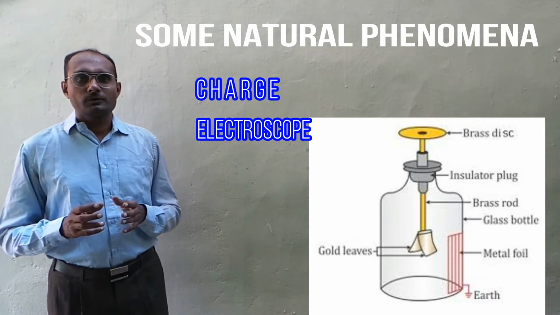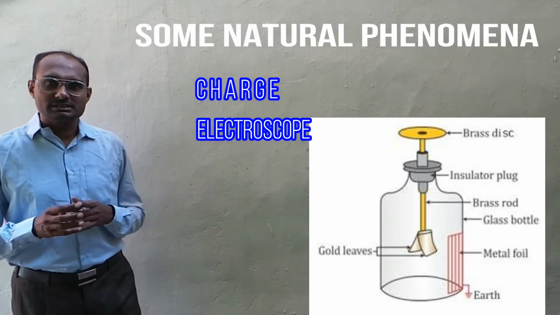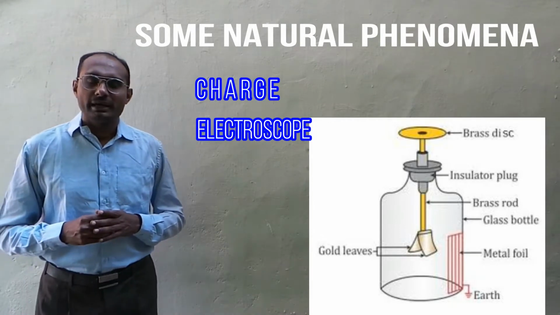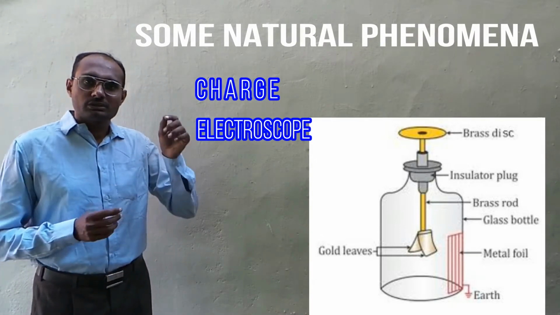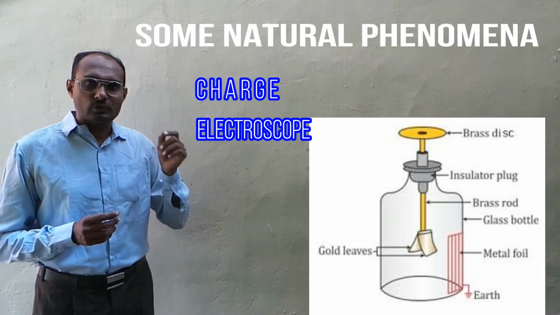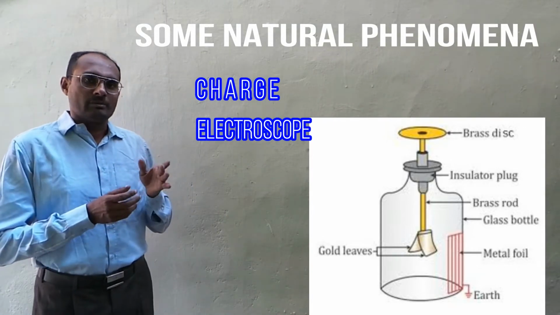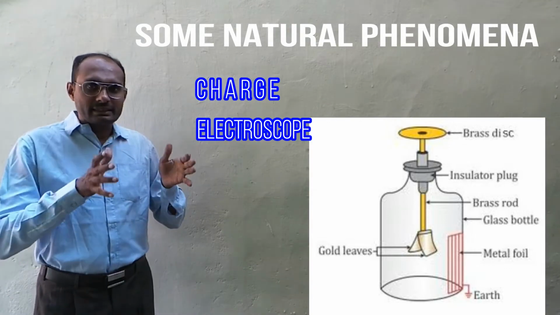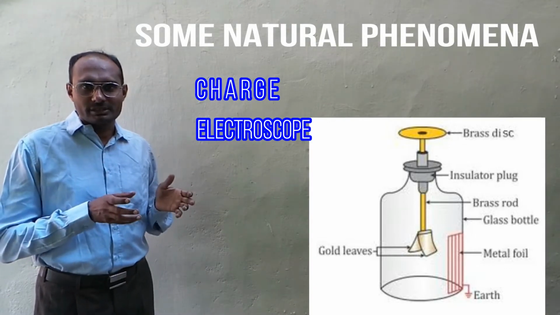Now this electroscope, in full known as the gold leaf electroscope, consists of two small leaves of gold which are suspended by means of a brass rod, and this entire thing is enclosed in a glass bottle.